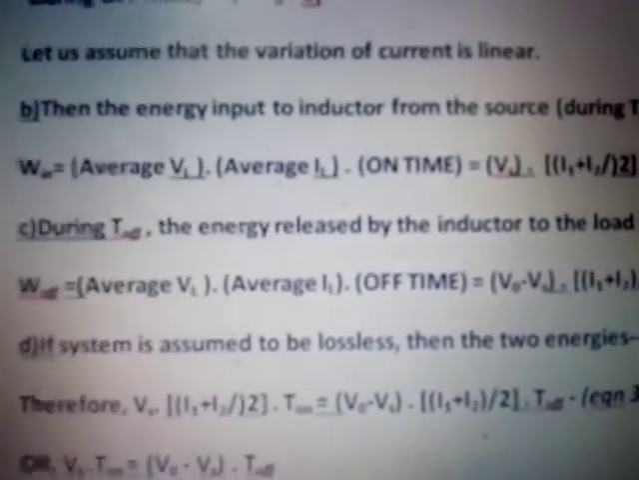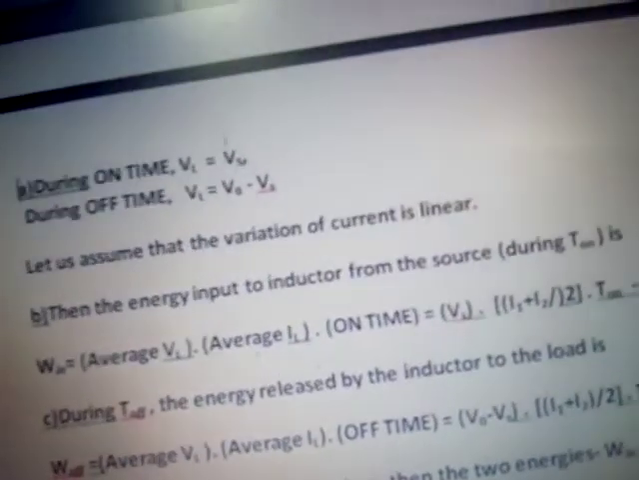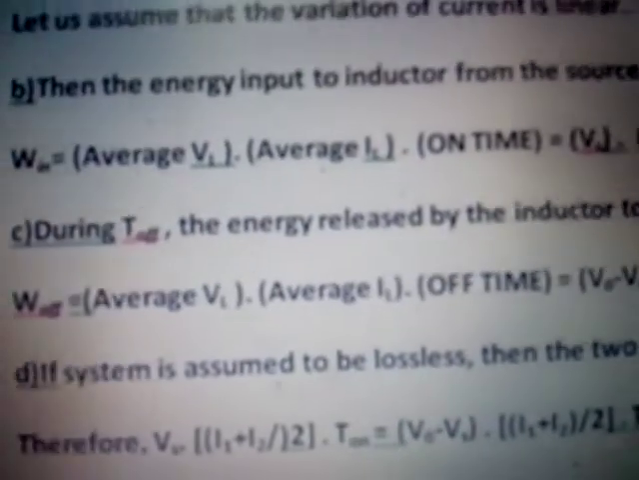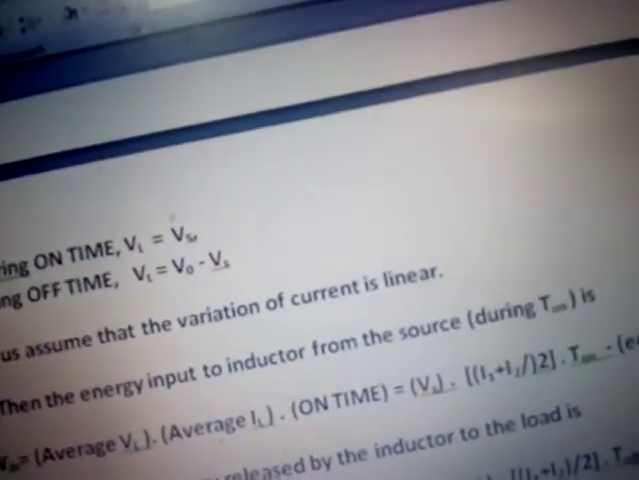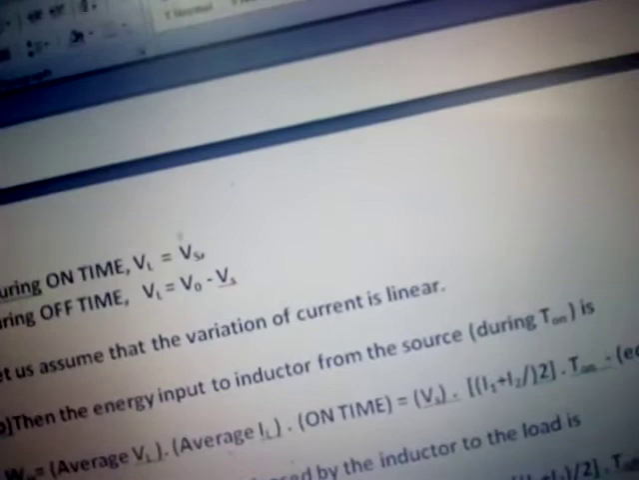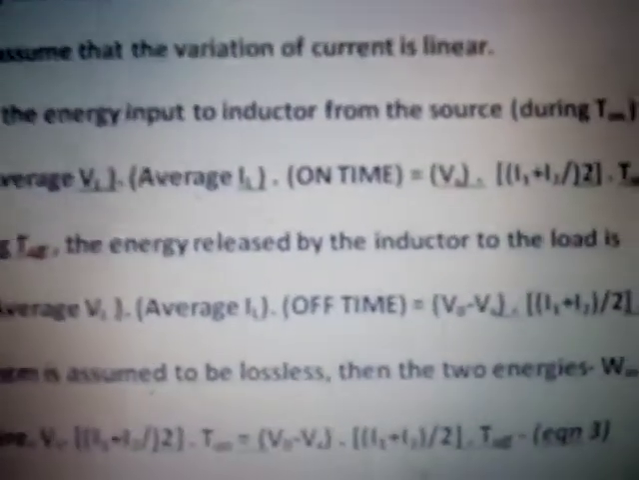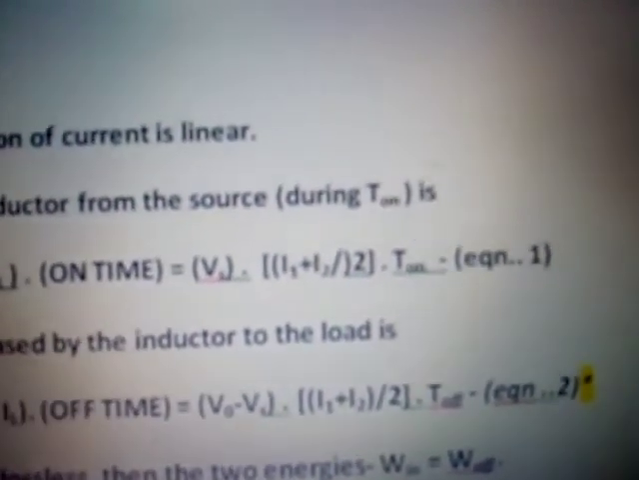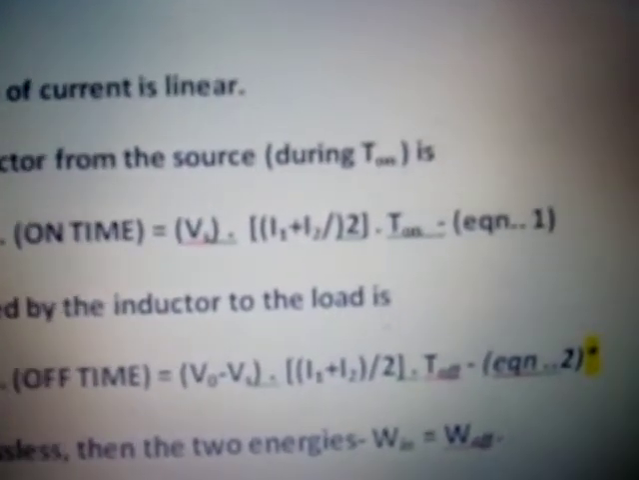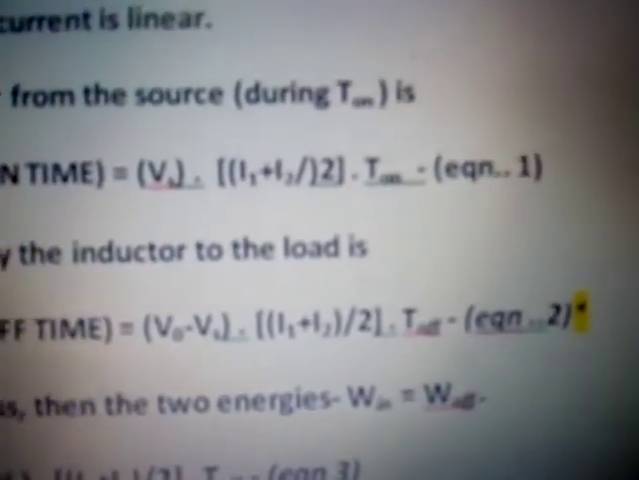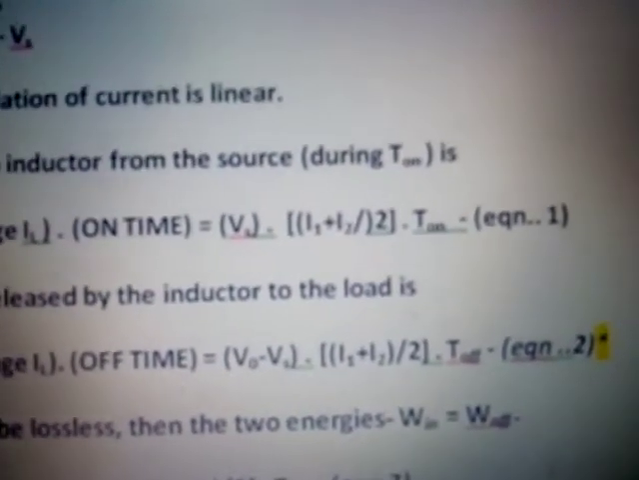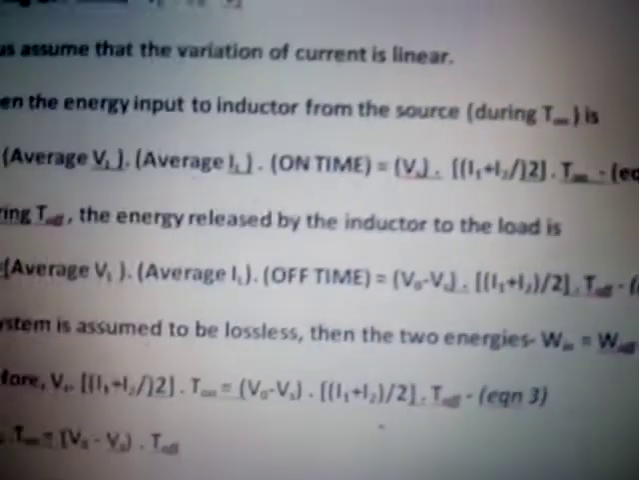Now during off time, energy is released by the inductor. Average VL during off time will be equal to V0 minus Vs, and average IL is the same, (I1 plus I2) by 2, and here it is T off because it is off time. So equation 1 shows the energy received by the inductor. Equation 2 shows the energy delivered by the inductor, meaning energy output, meaning discharge of energy from the inductor.